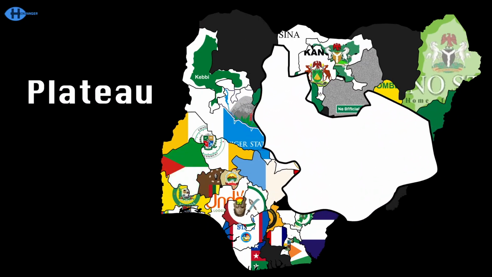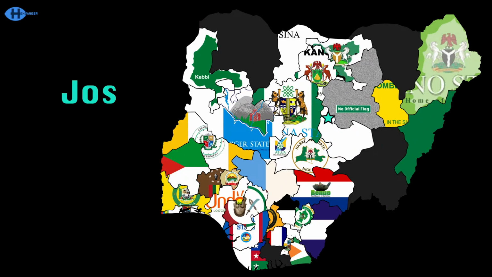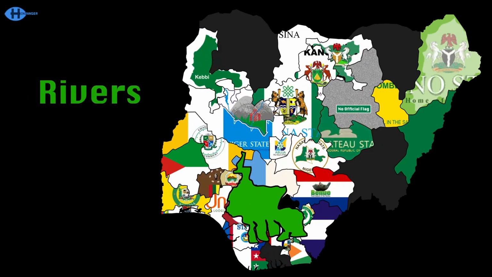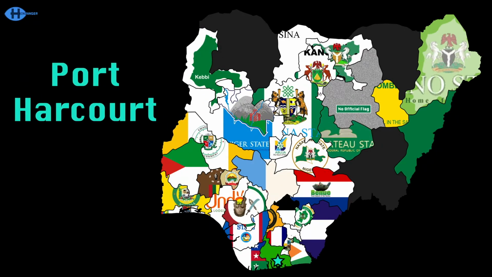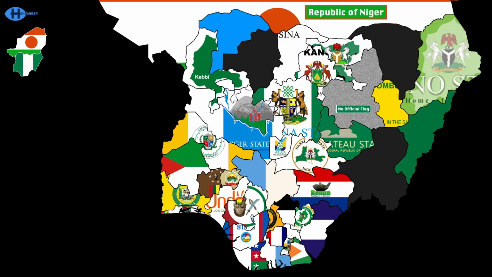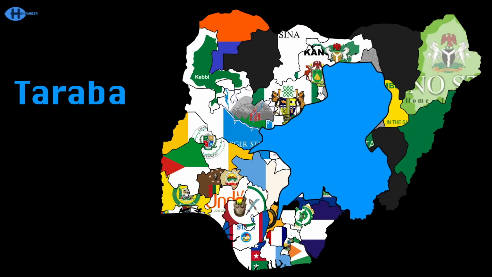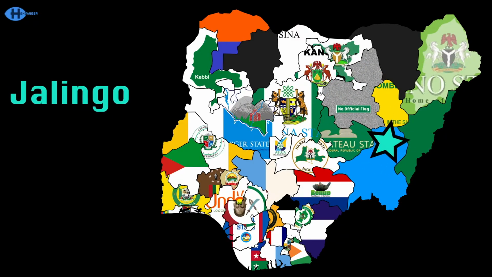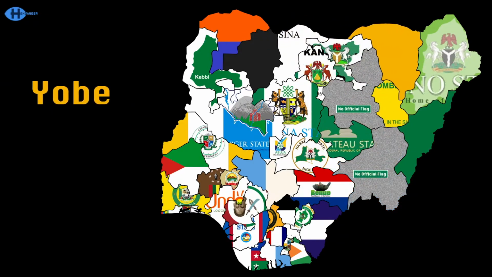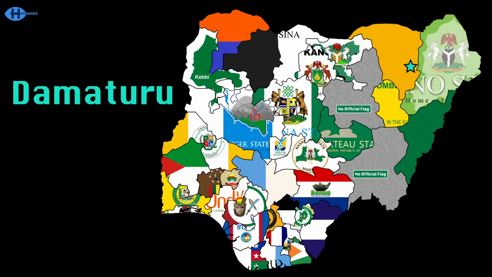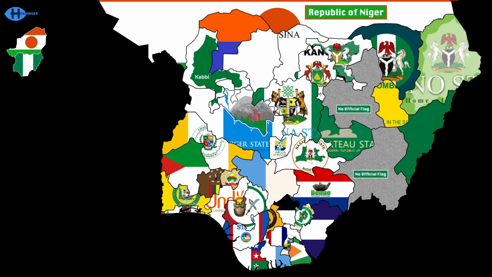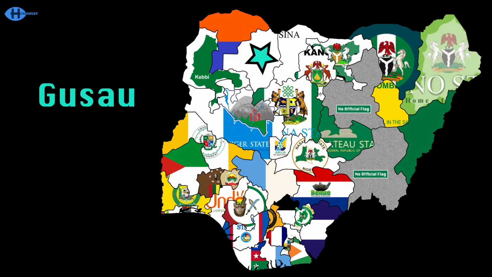Plateau is here, visit Jos if you're bored. Rivers State has capital of Port Harcourt. Sokoto touches Niger, capital's also Sokoto. Taraba touches Cameroon, capital's Jalingo. Yobe touches Niger, capital's Damaturu. Zamfara's the last state, touches Niger, capital is Gusau.